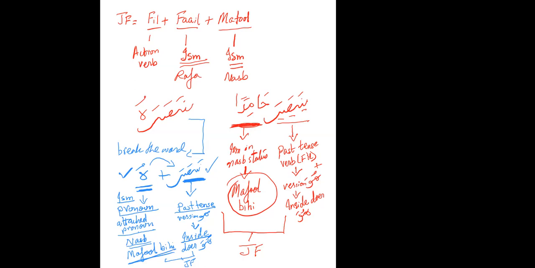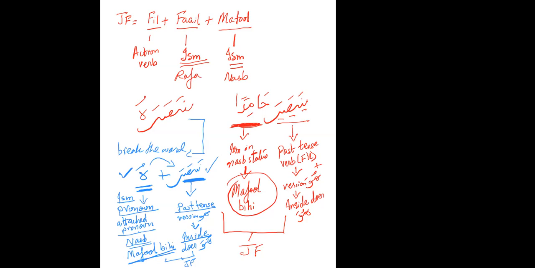This is how you analyze jumla fi'liyya, and this will actually protect you from making mistakes when you go to the root of the words. And that's what we're going to do in all of our practice. We're going to the basics.